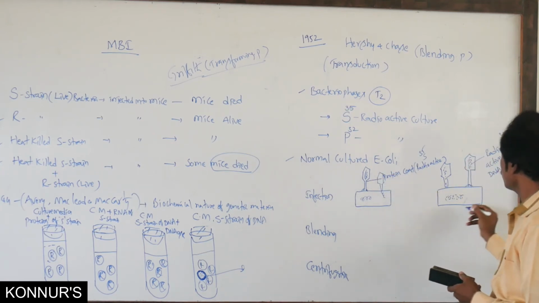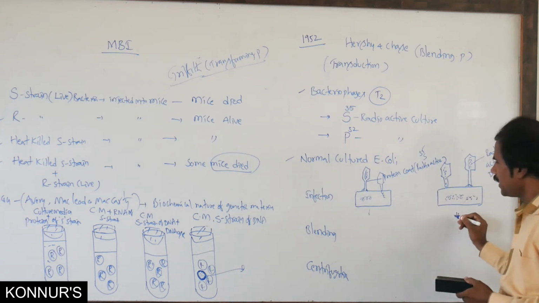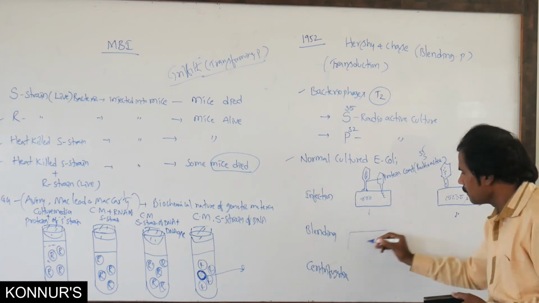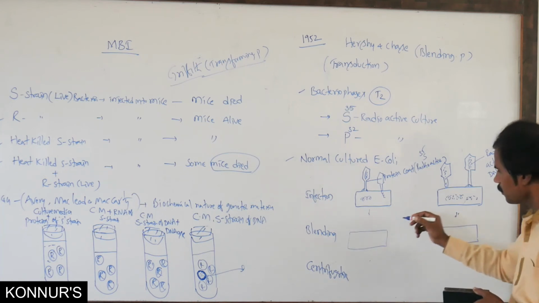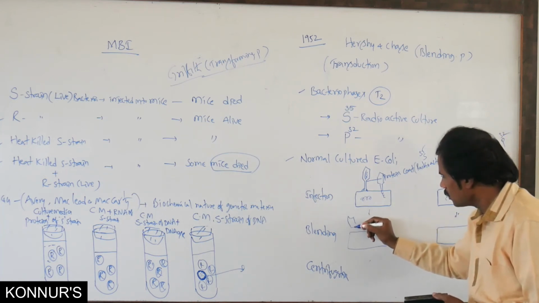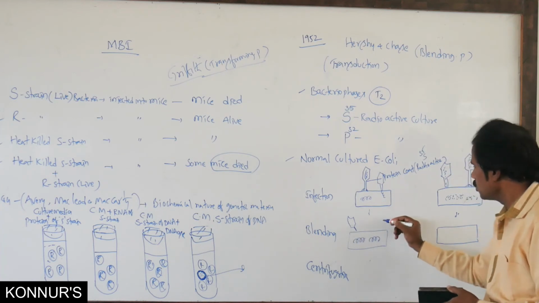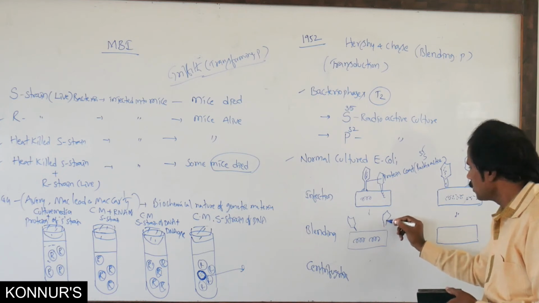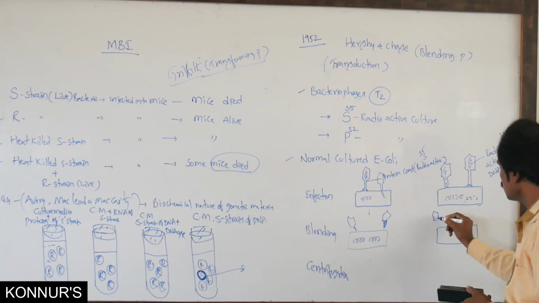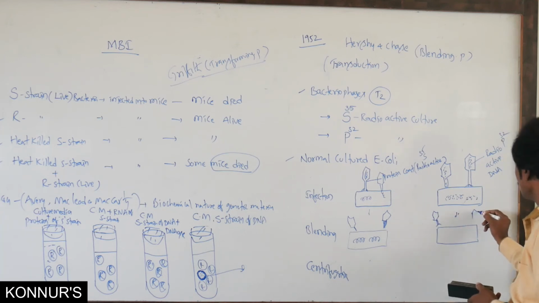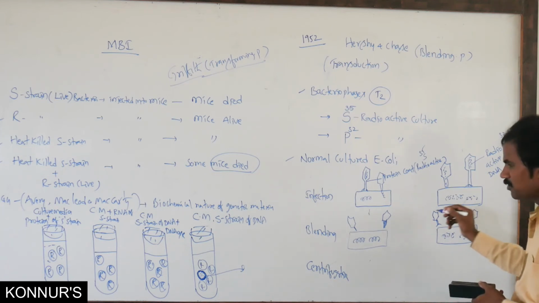Then, related to blending, this is the blending process.